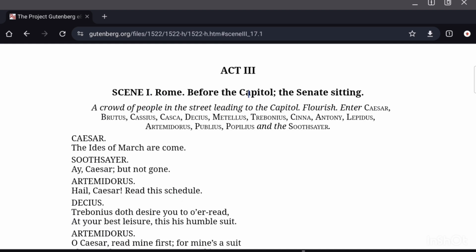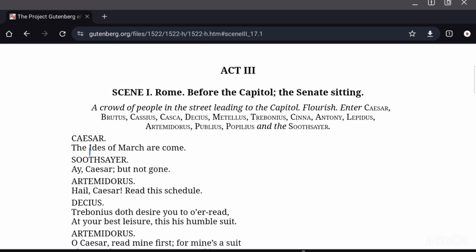Rome, before the Capitol, the Senate sitting. A crowd of people in the street leading to the Capitol. Flourish. Enter Caesar, Brutus, Cassius, Casca, Decius, Metellus, Trebonius, Cinna, Antony, Lepidus, Artemidorus, Publius, Popilius, and the soothsayer.